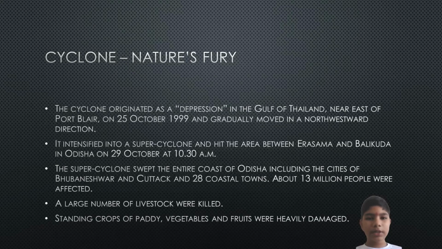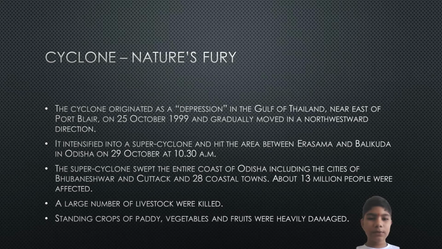The cyclone originated as a depression in the Gulf of Thailand near east of Port Blair on 25th October 1999 and gradually moved in a northwestward direction. It intensified into a super cyclone and hit the area between Erasma and Balikuda in Odisha on 29th October at 10:30 am. The super cyclone swept the entire coast of Odisha, including the cities of Bhubaneswar and Cuttack, and 28 coastal towns. About 13 million people were affected.